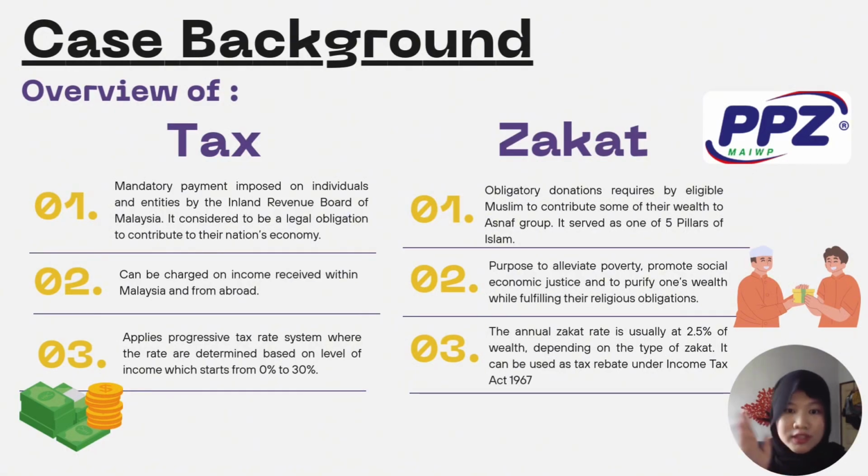from 0% to 30%. Then, for zakat, it is an obligatory donation made by Muslims to contribute some of their wealth to the Asnaf group. Its purpose is to alleviate poverty, promote social economic justice, and to purify one's wealth while fulfilling their religious obligations. The annual zakat rate is usually 2.5% of wealth, depending on the type of zakat, such as zakat on income and zakat on savings.